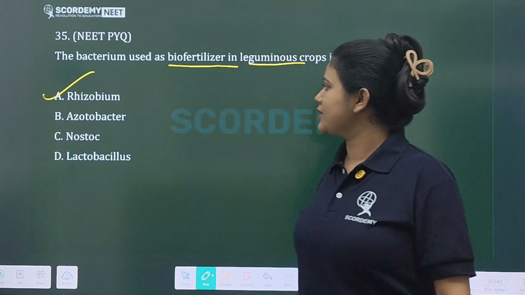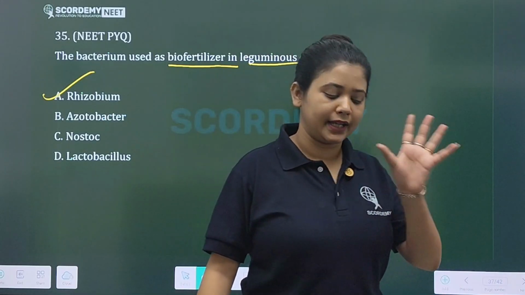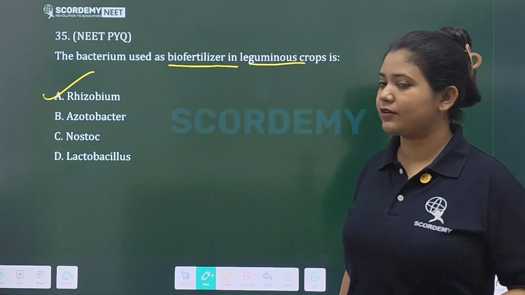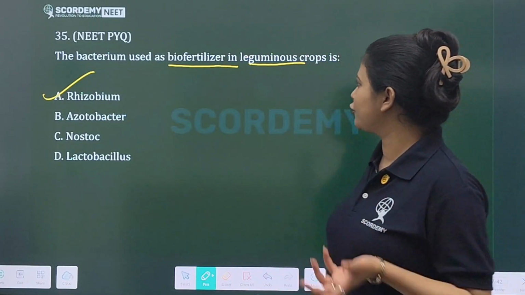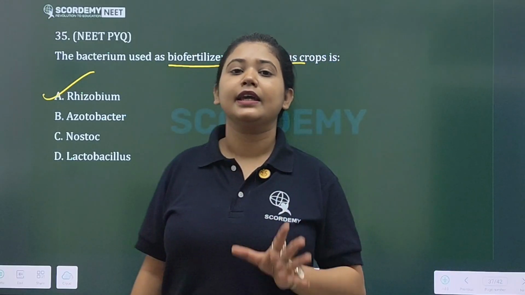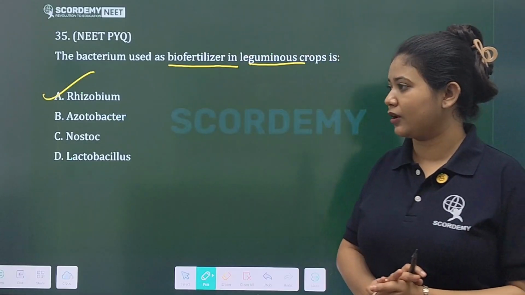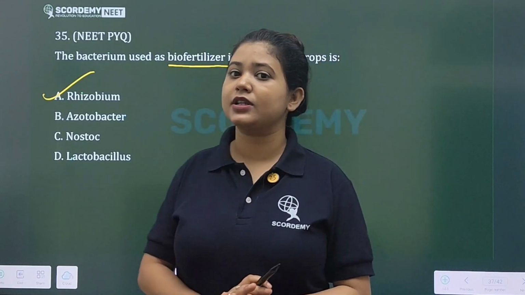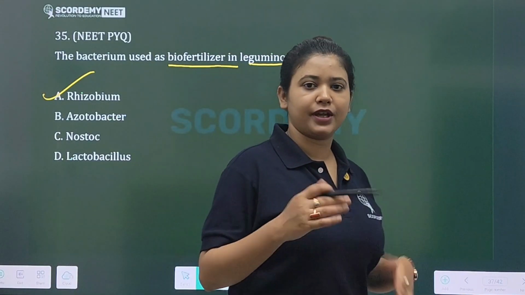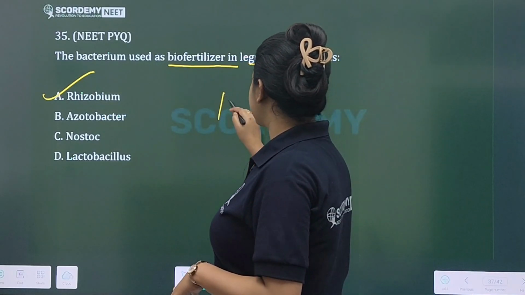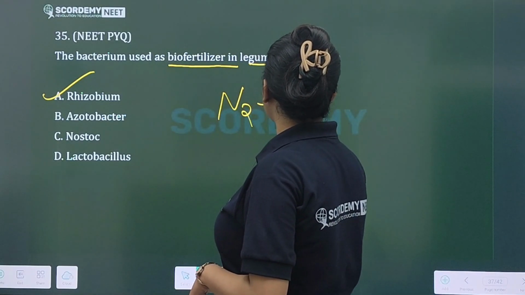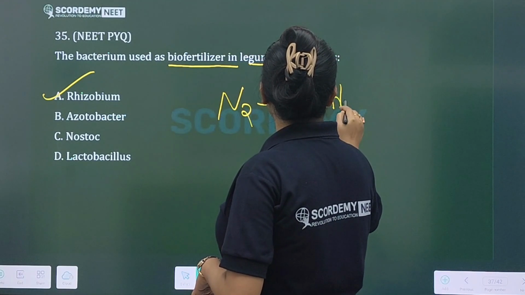Rhizobium. Okay, rhizobium, this is the most common bacteria that is used as a biofertilizer to fix nitrogen in case of your leguminous plant. There are root nodules, right? Nitrogen is fixed. Atmospheric nitrogen is converted into what? Is converted into ammonia. Okay, ammonia, right?